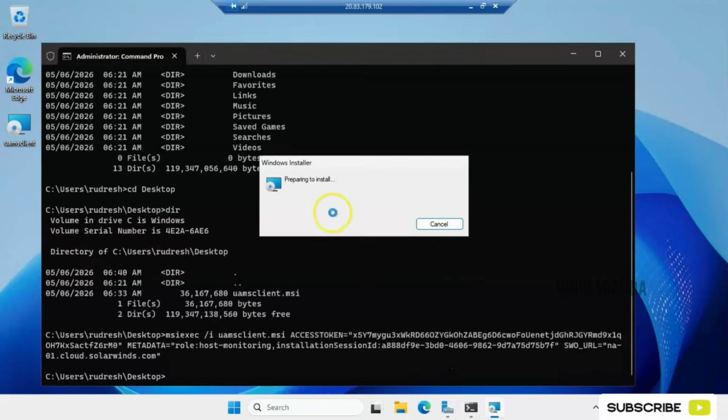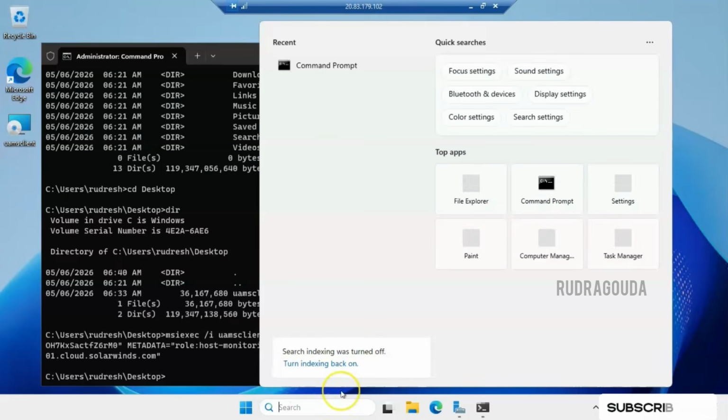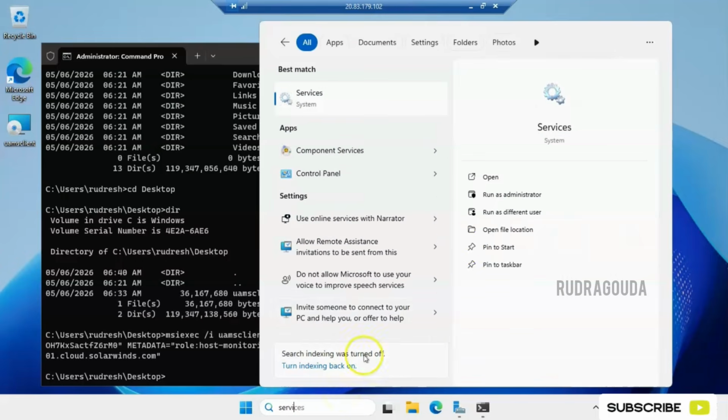Okay, you can see it is preparing to install. Please wait while Windows configures the SolarWinds UAMS client. If you wait for a few seconds, our agent will get installed automatically on this particular virtual machine. After that, you need to open services.msc and verify whether the agent is installed or not.